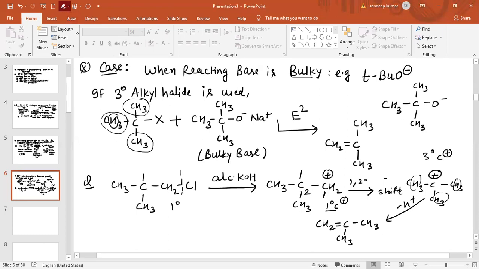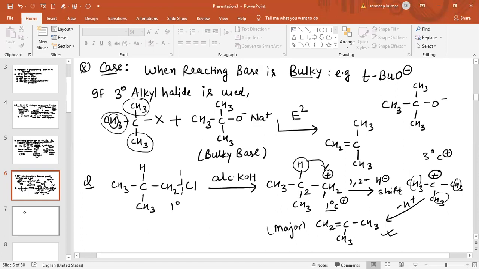Now you can see what happens in this case. This is hydrogen, this is also hydrogen, so this is a 1,2 hydride shift. So this hydrogen will shift onto this carbon atom and a 3 degree carbocation is formed, then remove hydrogen. So this is basically the major product.